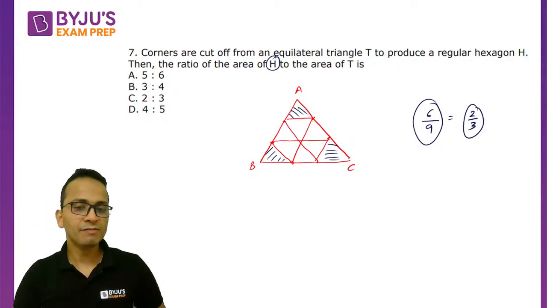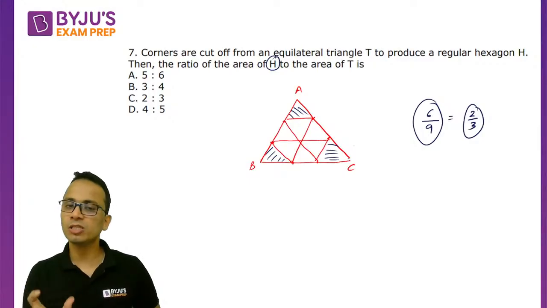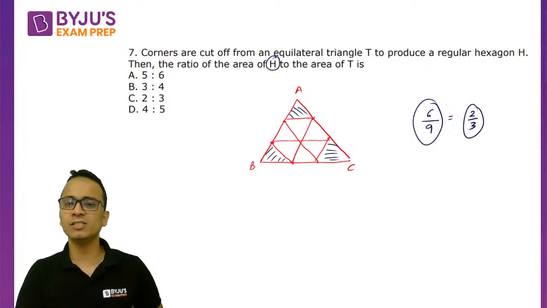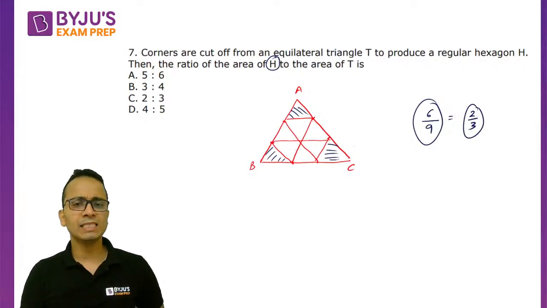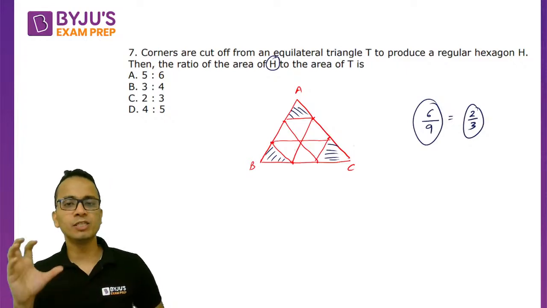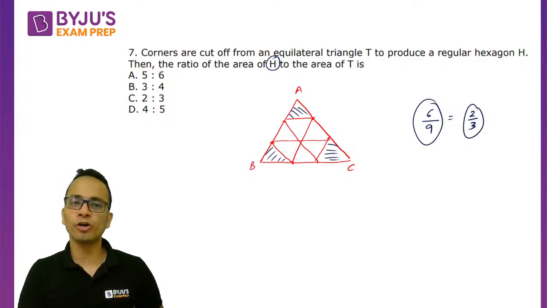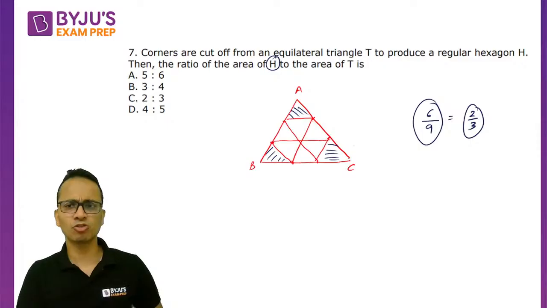So how did I make the figure? I divided all 3 sides into 3 equal parts using 2 points and then joined these points in the manner shown on the screen. Then I removed the 3 triangles at the corners of the equilateral triangle.